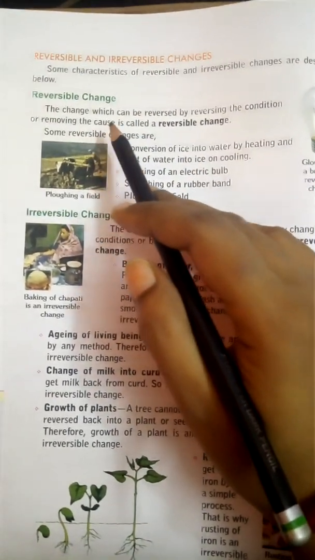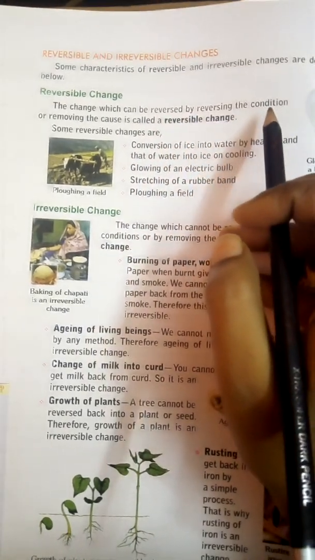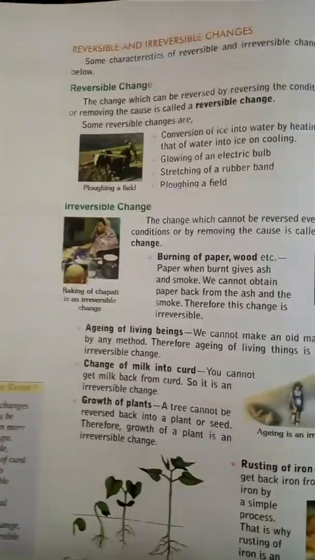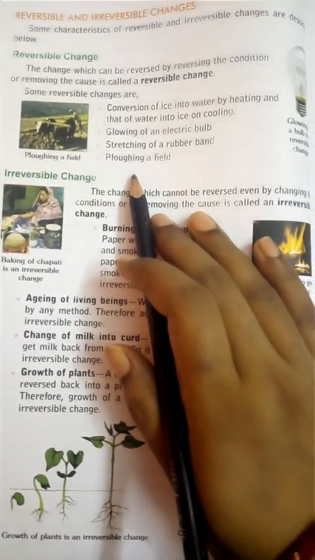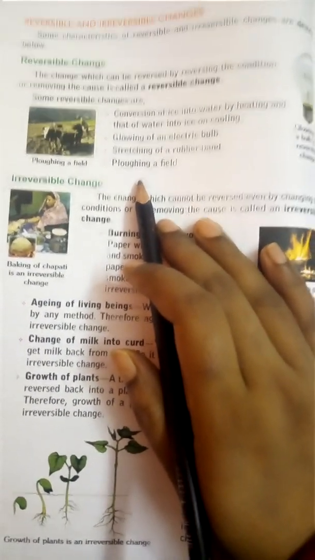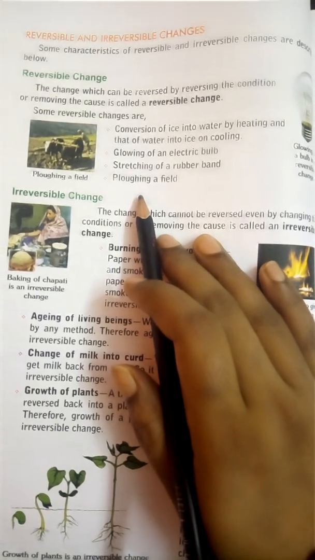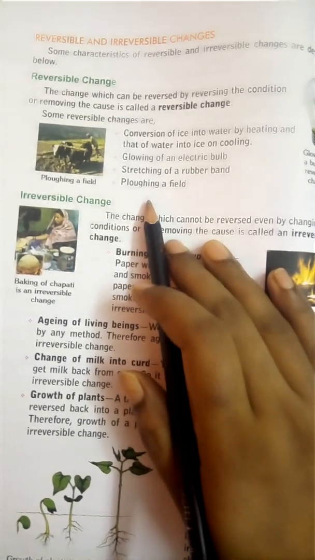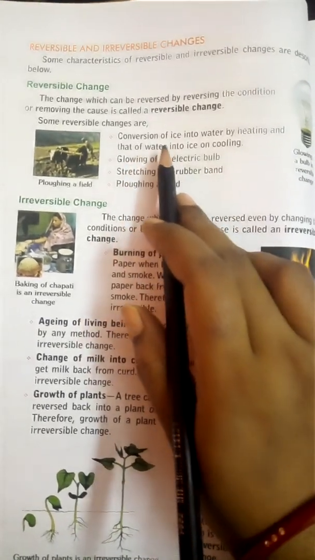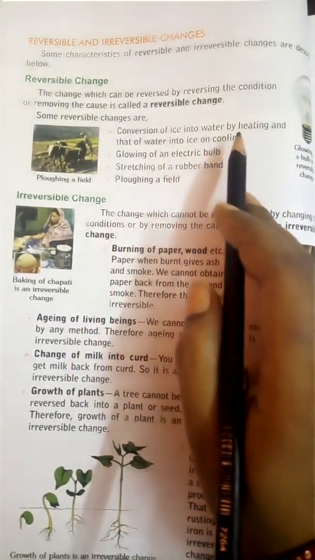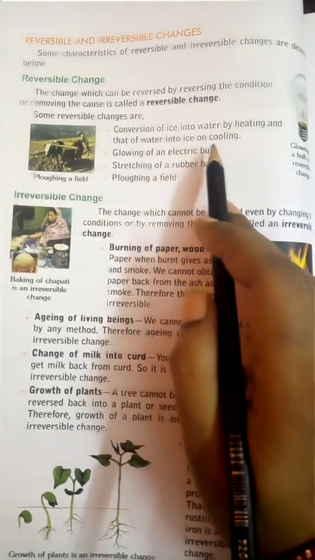Reversible changes. The changes which can be reversed by reversing the condition or removing the cause are called reversible changes. So children, as I told you, the change which can be reversed back by reversing its condition is called a reversible change. Some reversible changes are conversion of ice into water by heating and that of water into ice on cooling.